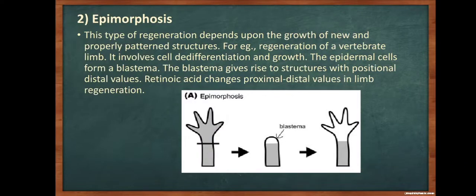Next is the epimorphosis. This type of regeneration depends upon the growth of new and properly patterned structures. For example, regeneration of a vertebrate limb. It involves cell dedifferentiation and growth. The epidermal cells form a blastema. The blastema gives rise to structures with positional distal values. Retinoic acid changes the proximal distal values in limb regeneration.